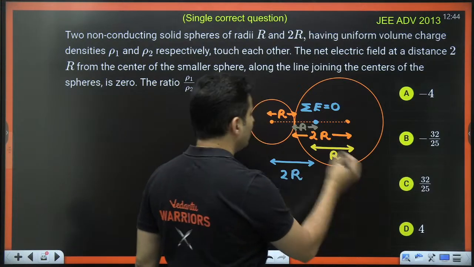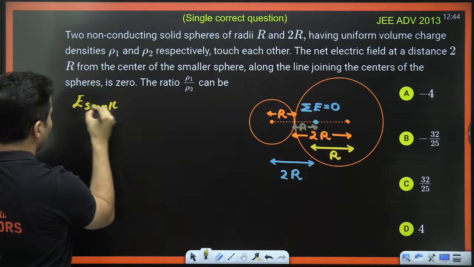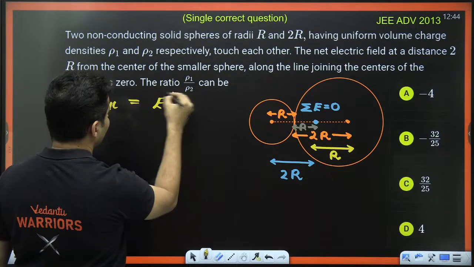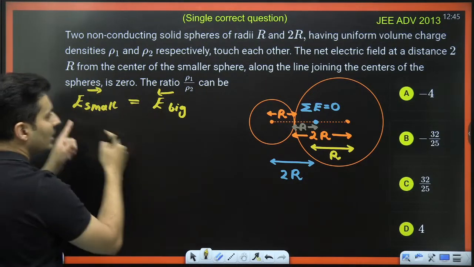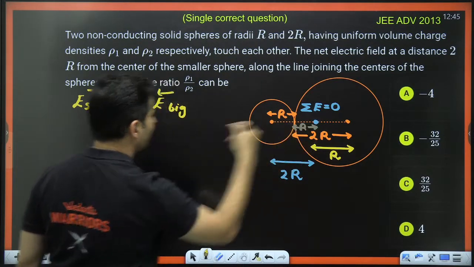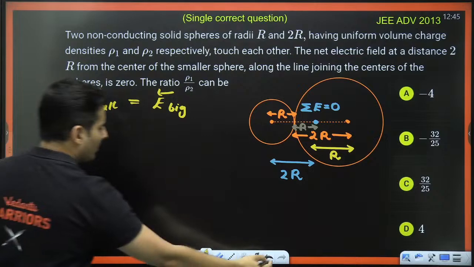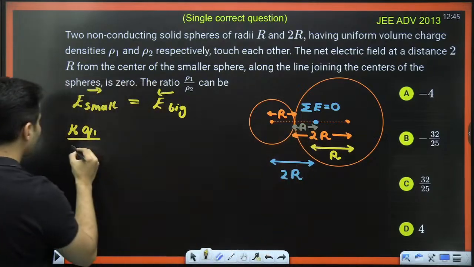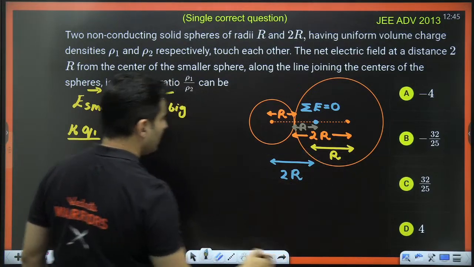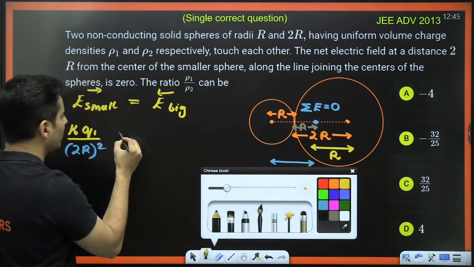Due to the smaller sphere at this point, the electric field, which will be towards this side, will cancel out the electric field due to the bigger sphere, which is towards this side. Both are opposite. Due to the small sphere at this point, the electric field outside the sphere will be given by K Q1 divided by r square. R is basically 2r, this particular 2r, whole square. That is the electric field due to the small one.